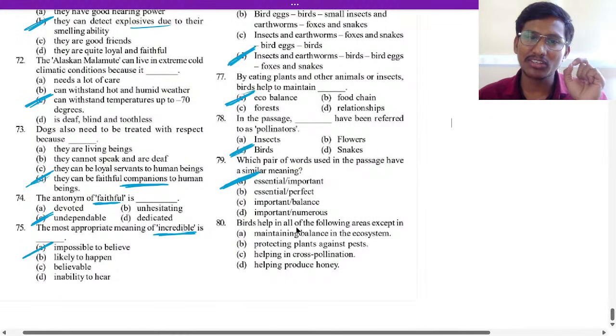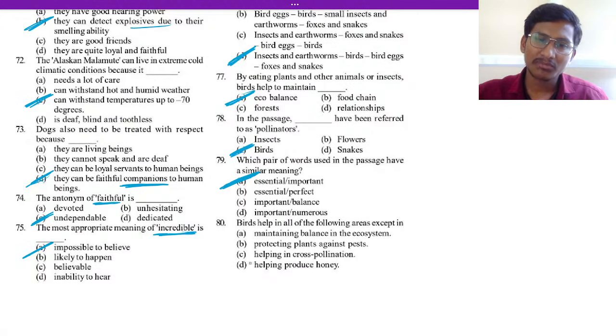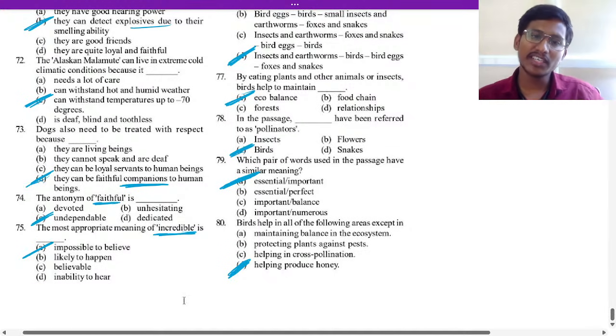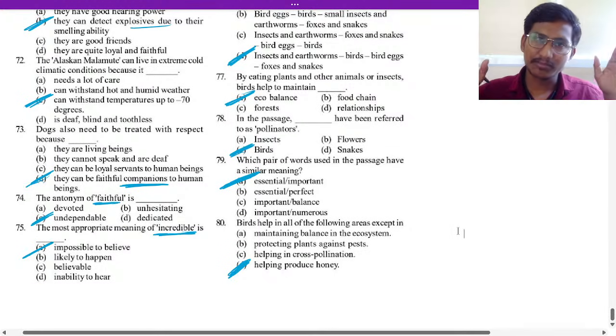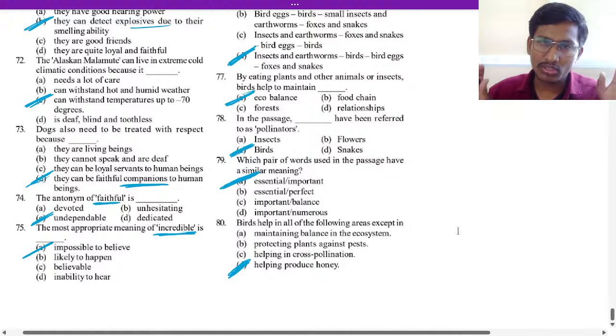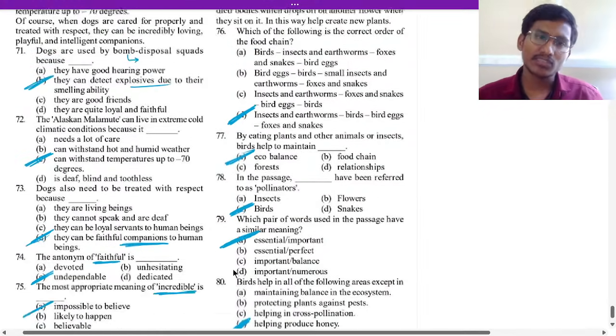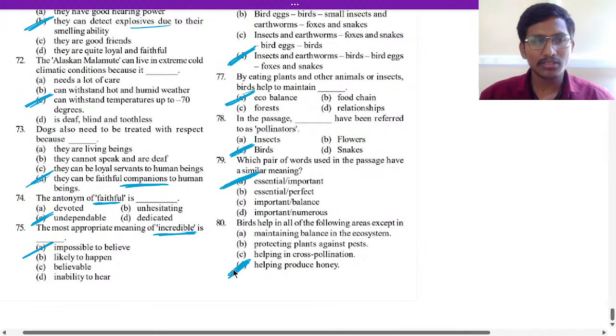80. Birds help in all of the following areas except: maintaining a balance, correct. Protecting plants against pests, correct. Helping in cross pollination, yes. Helping produce honey, no. Birds cannot produce honey. Option D is the answer for 80. Honey bee is a bee, not a bird. So 80 is option D. These are the answers for this paper.